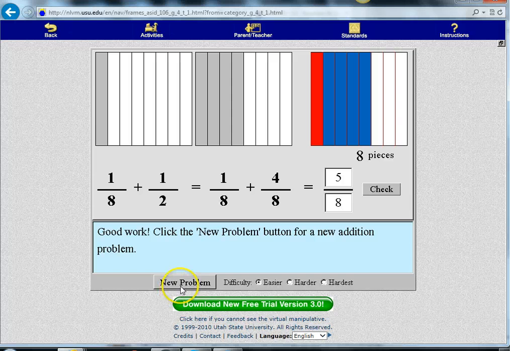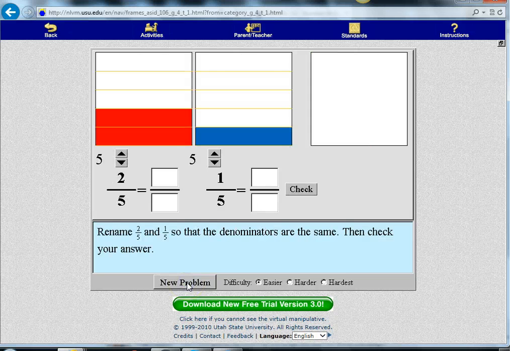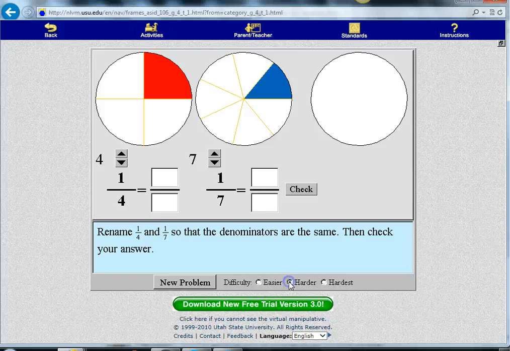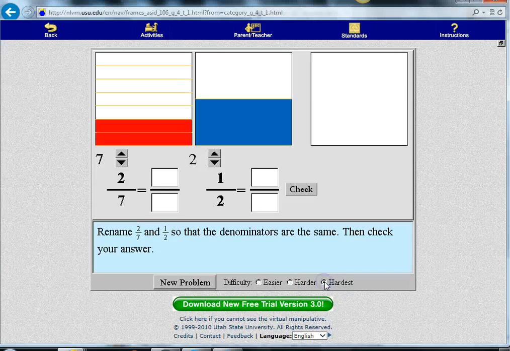This particular problem was considered easy. When we hit the next problem, this one is also easy, but I want to make it harder. You can click the difficulty. So that would make it harder. We're adding fourths with sevenths. Wow. And let's see what the hardest would be. 2 sevenths being added to 1/2.